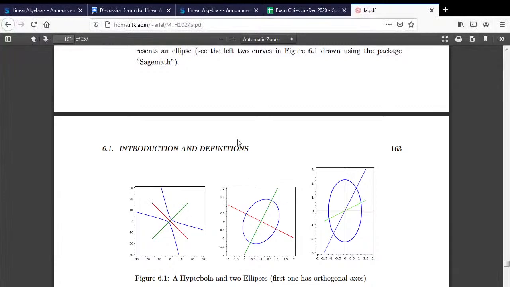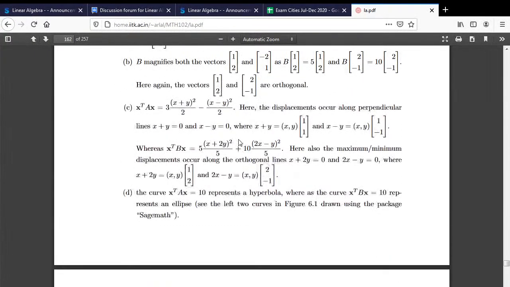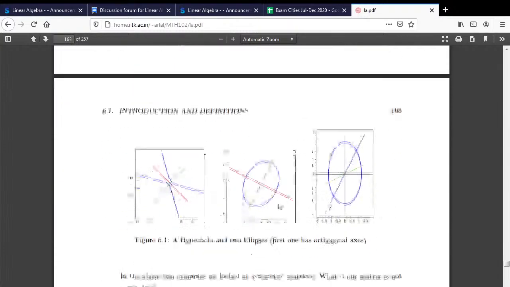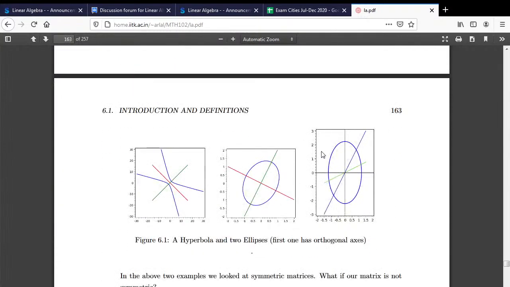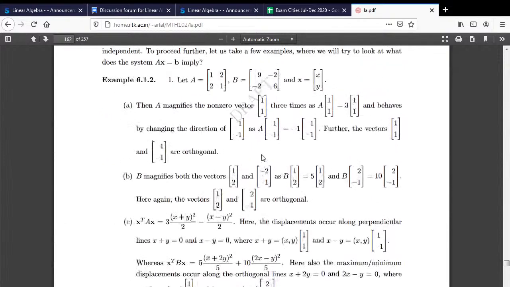Here in the case of ellipse, what was that? Yeah. So y equal to 2x here, and 2y plus x is equal to 1. So they are perpendicular. And this is about a thing which is not symmetric. So the matrix here is not symmetric. Here A and B are symmetric matrices.